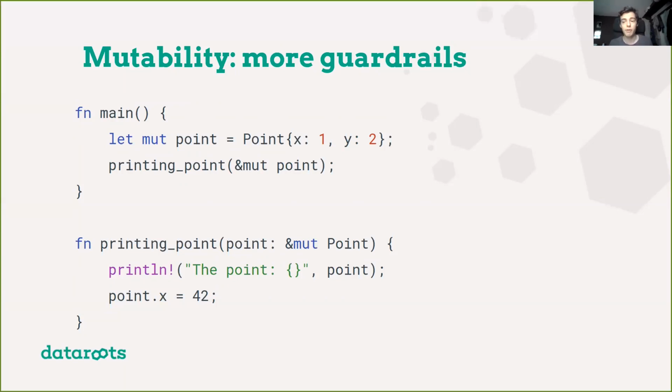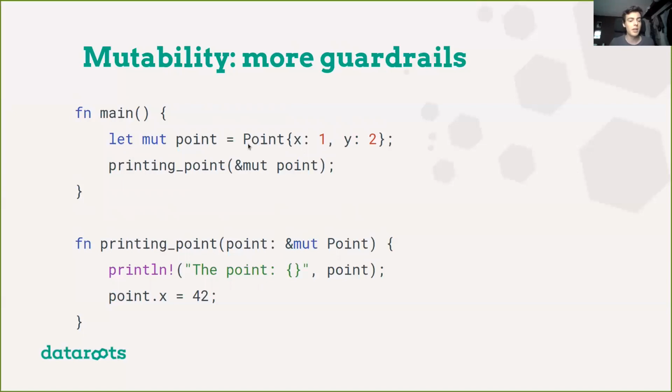But also in the main function, we need to make some changes. First of all, we need to, again, specify that the variable is mutable. This is not very useful when you add it, but when it's not there, that's some very good information. When it's just let point equals blah blah blah, then we can be 100% certain that, wherever, this point variable will always be the same. And that's very good to know, because if you pass this point variable to multiple functions, to multiple threads, who knows what kind of stuff you'll be doing, you can still be certain that it's the same as it was on the line you created it.